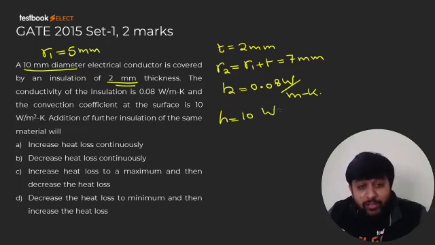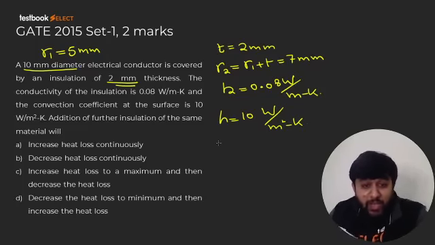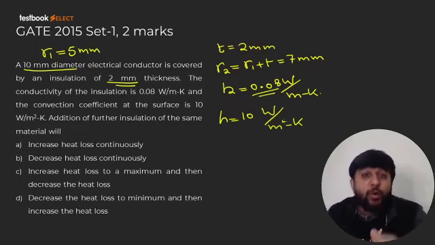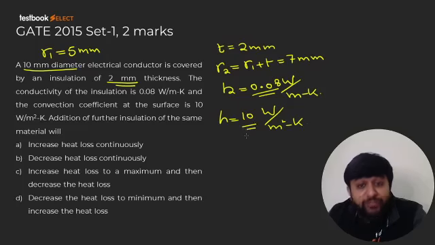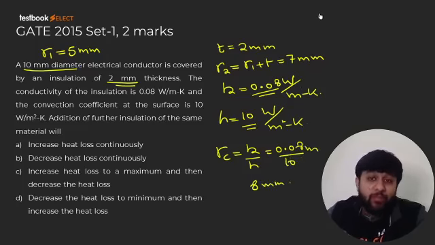Okay. Now it says, what will happen on addition of further insulation? So guys, for this insulation whose thermal conductivity is 0.08 and coefficient of convection is 10, the critical value of R2, which is K by H, will be 0.08 by 10 meters. So that will become 8 mm, right? I think that will become 8 mm.